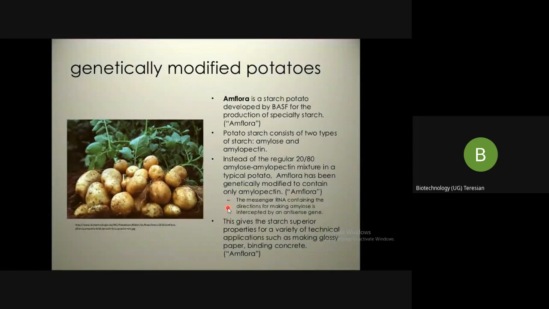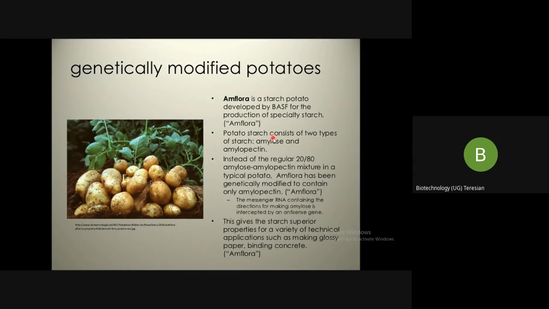This is one more interesting example, genetically modified potatoes. You studied one more example, tomatoes, wherein the potatoes containing starch, we already know that it contains a high amount of starch, we introduce more protein into the potatoes. That was the tomato. And another example for genetically modified potato is the Amflora. It is a starch potato developed by BASF for the production of special starch.